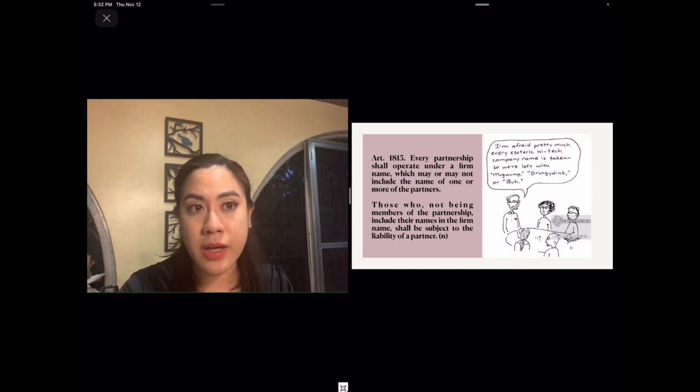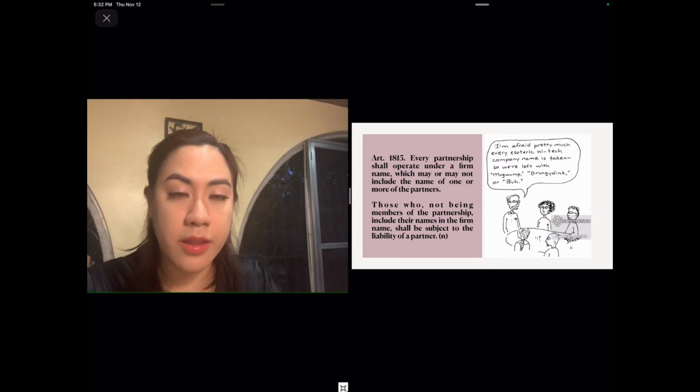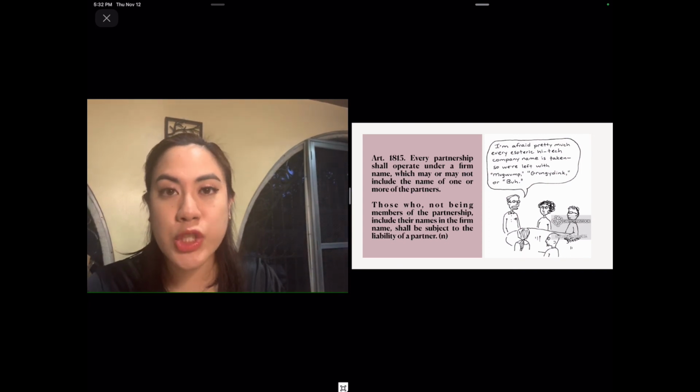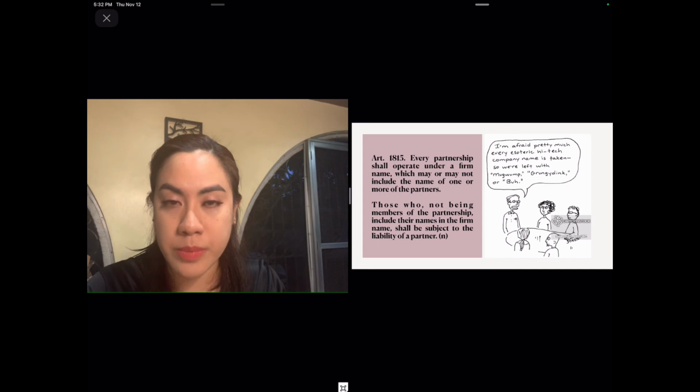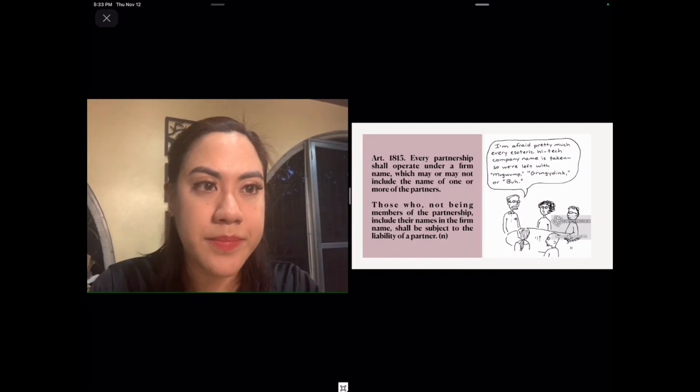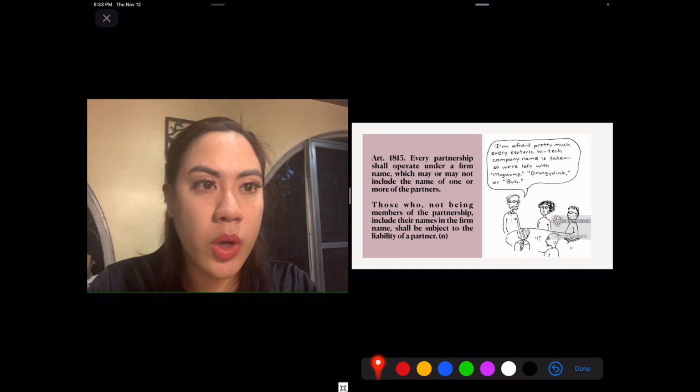And then, as I've mentioned just before we started, on liabilities of third persons, a third person is also liable if they allow their names to be included in the firm name. Now, as I've mentioned also earlier, there is no need for that third person to act so long as they allow their names to be included. If you look at the provision, those who, not being members of the partnership, include their names.